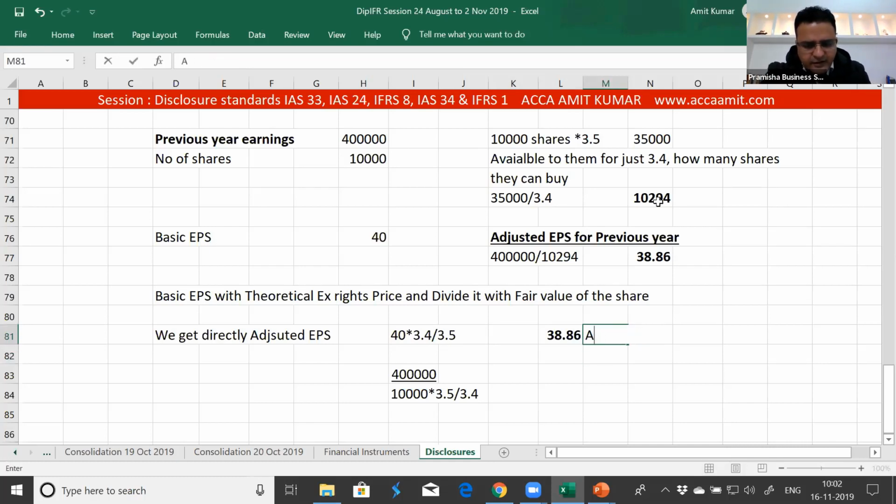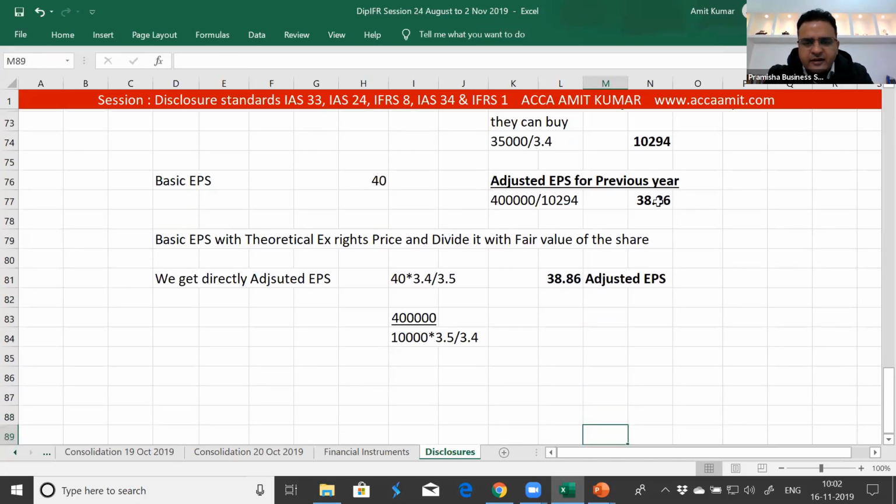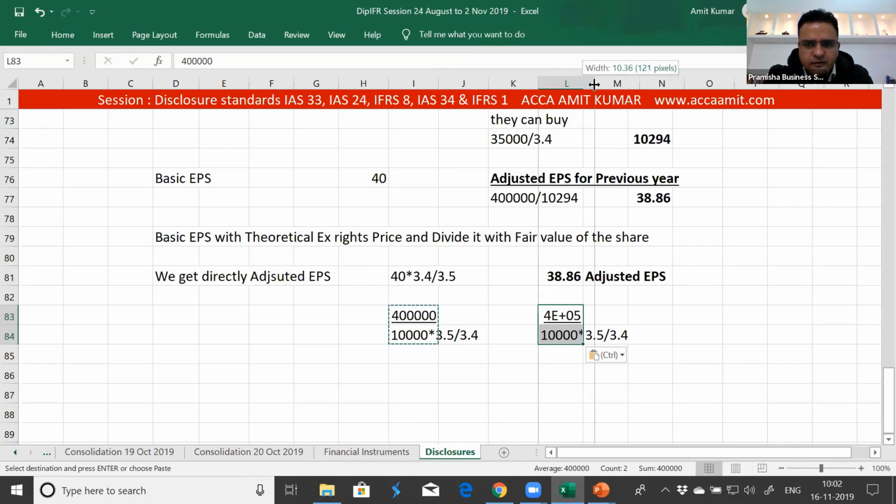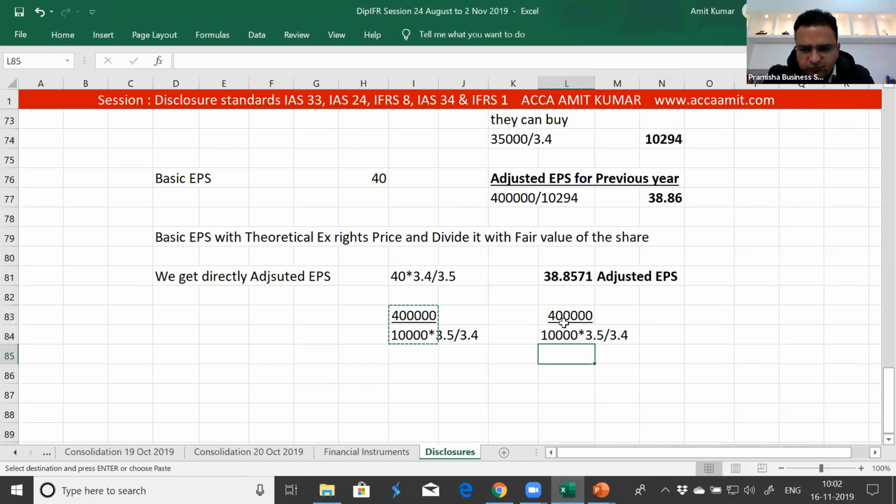What is the mathematics behind it? The mathematics behind it is 400,000 divided by 10,000 into 3.5. What happens indirectly? If we recalculate again, this 3.4 gets multiplied above and 3.5 remains below.